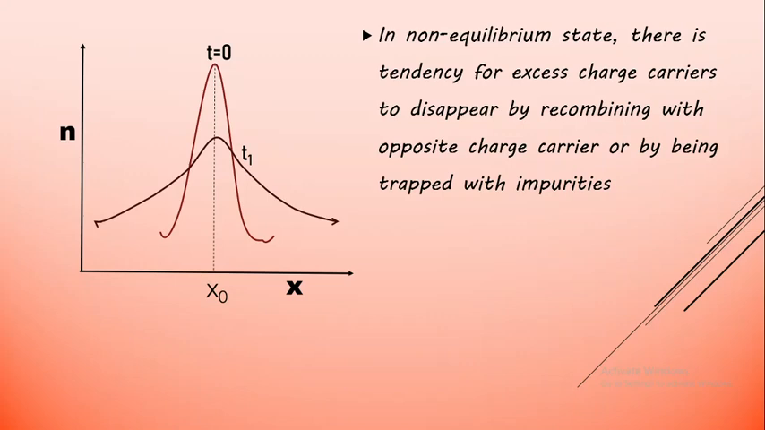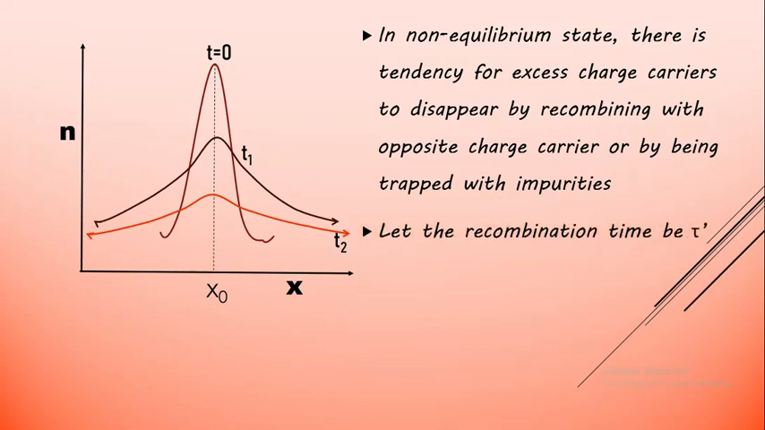So electron and hole will just combine with each other, and the pulse goes on spreading out because of the current. This is again because of the non-equilibrium state coming back to the stable state, and this may be due to trapping of the carrier with the impurities also. So this is how we observe the effect of recombination with respect to diffusion in semiconductors.